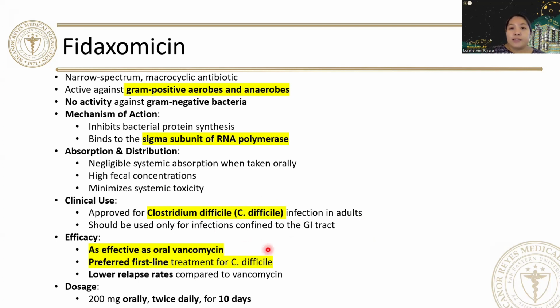As for its efficacy, it is said that it is as effective as oral vancomycin. And again, it is the preferred first-line treatment for Clostridium difficile infection. It has lower relapse rates compared to vancomycin. The dosage is usually 200 milligram twice a day for 10 days.